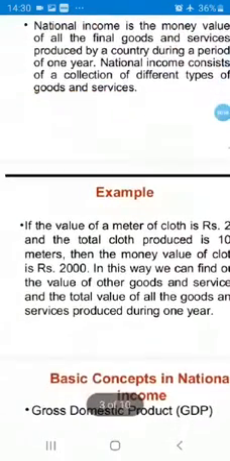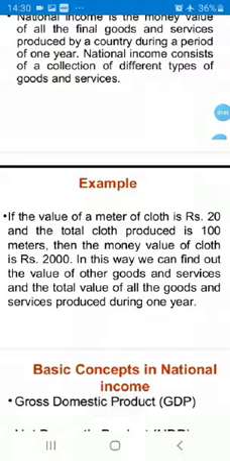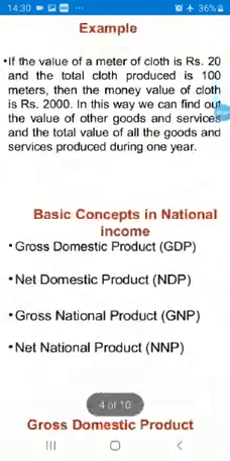You can take an example here. If the value of a meter of cloth is rupees 20 and the total cloth produced is 100 meters, then the money value of cloth is rupees 2000. In this way, we can find out the value of other goods and services and the total value of all goods and services produced during 1 year. With the help of this, you can understand the meaning of national income.